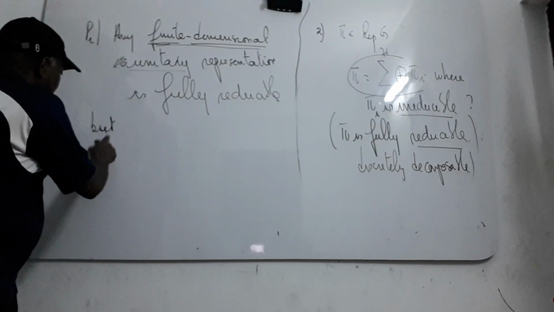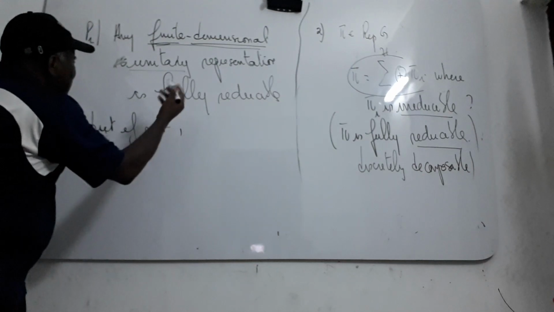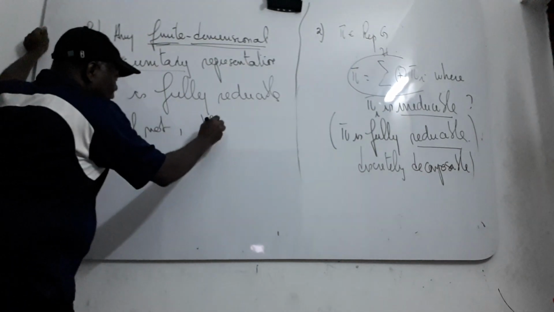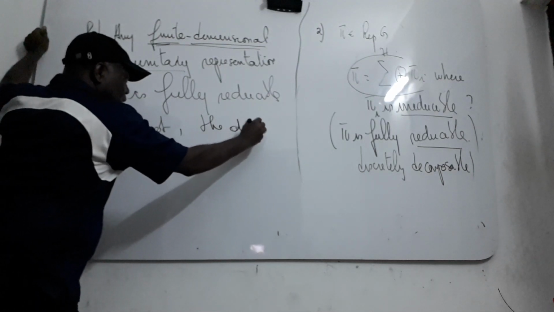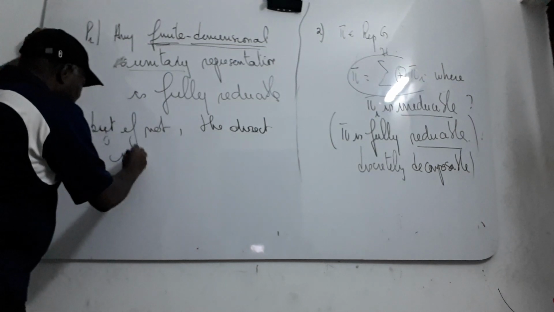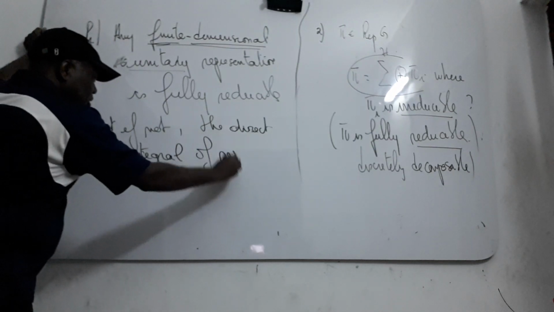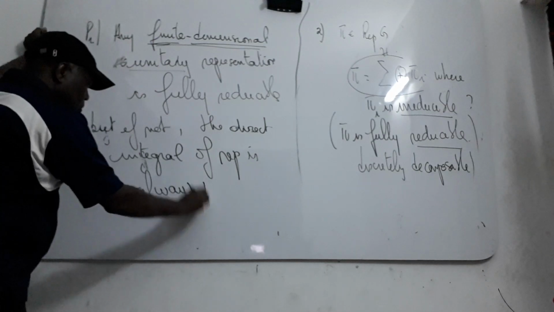But if not, the direct integral of representations is always possible.